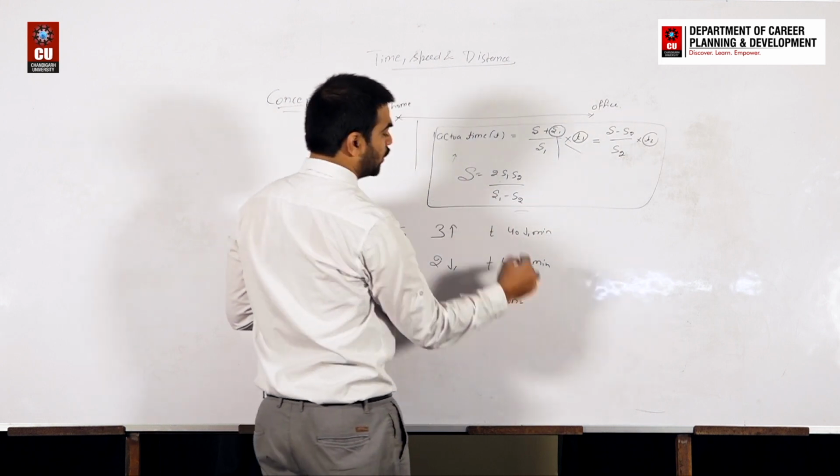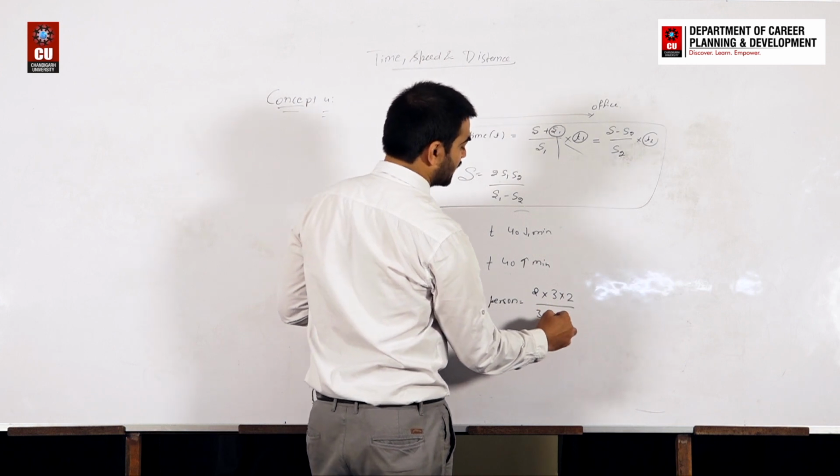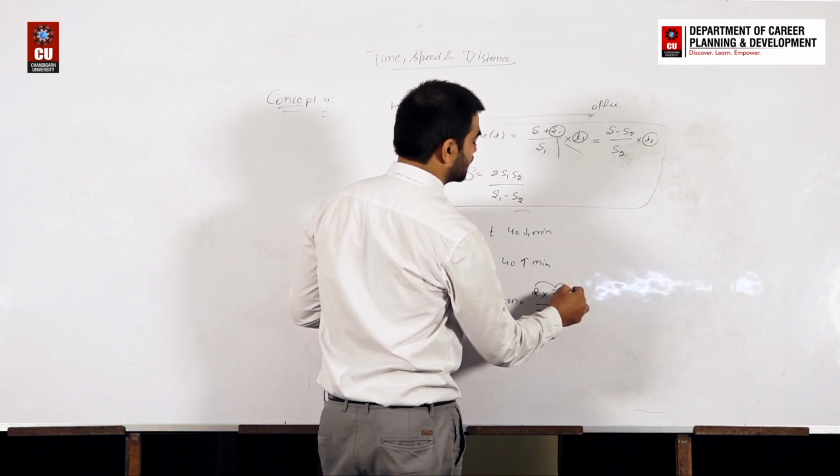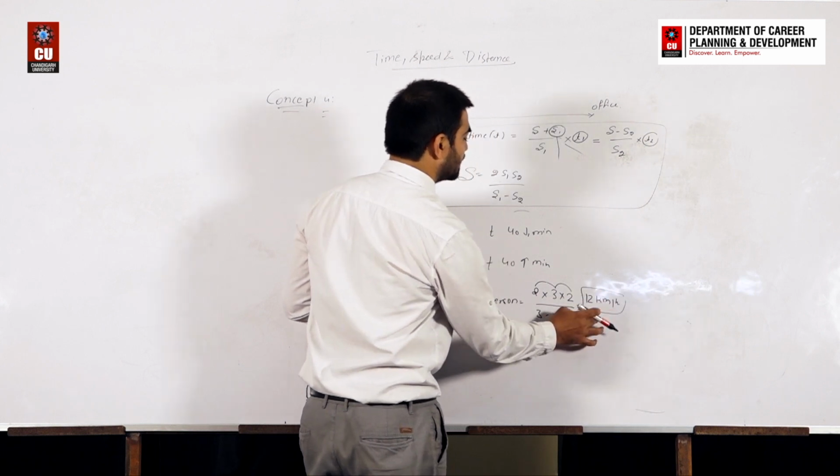is equal to 2 multiply 3 multiply 2 divided by 3 minus 2, and the result will be 3 to 6, 6 to 12. So the actual speed will be 12 km per hour. This is the actual speed.